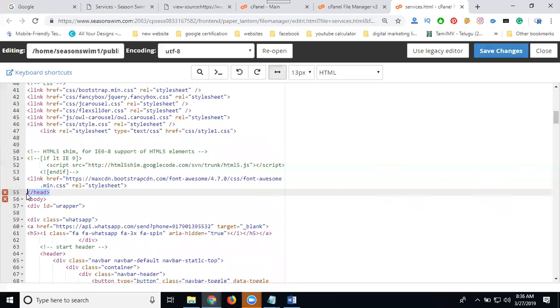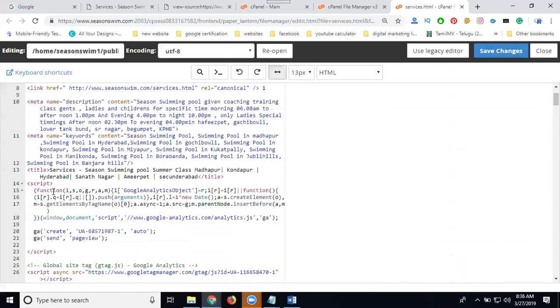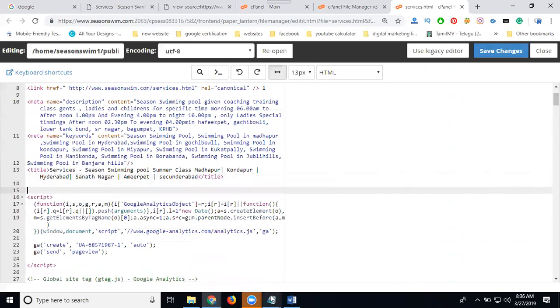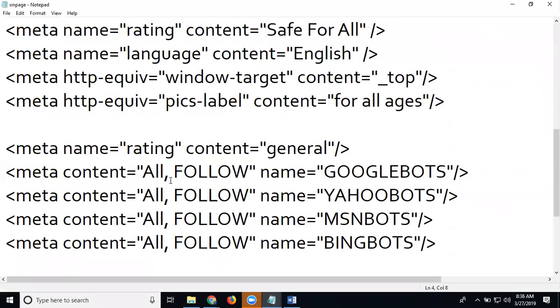If you don't use the header and use the footer, it will not appear. When writing the SEO title, description, and keyword, use only the header. After writing this, the common point is the remaining code.